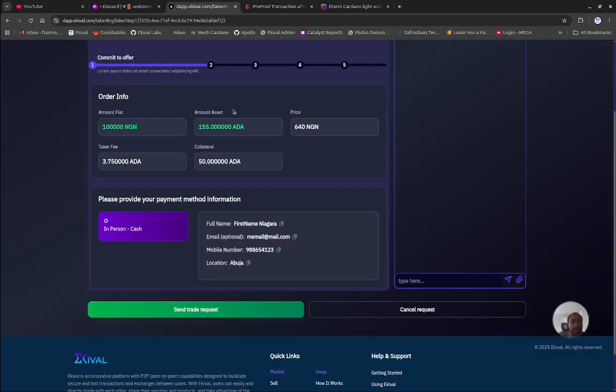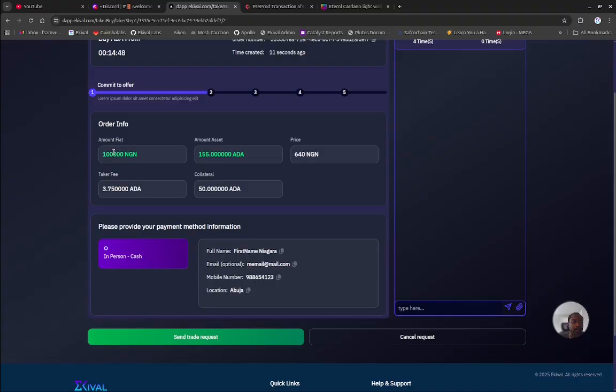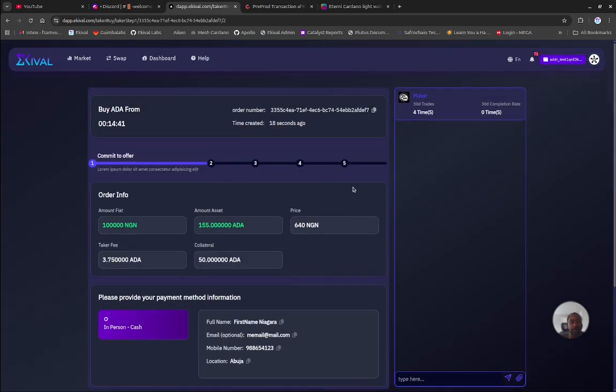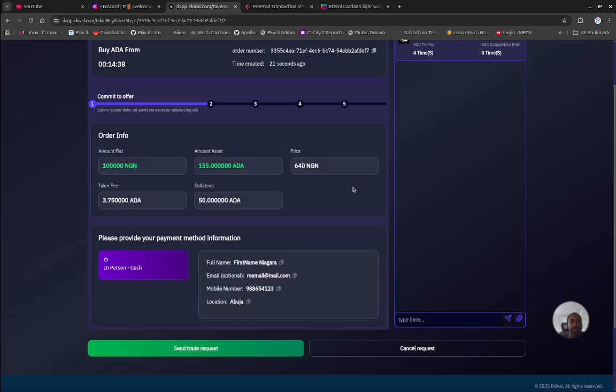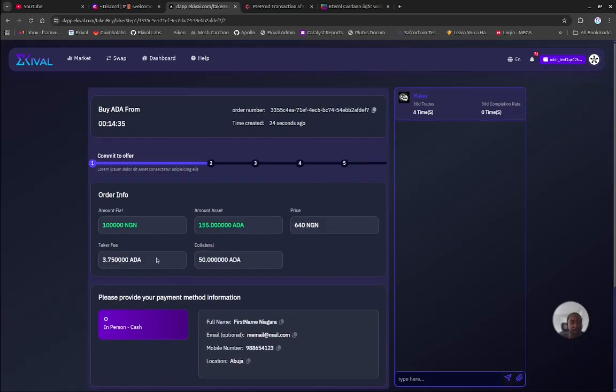So in this case, I'm going to block. I'm going to offer an amount of 100,000 Naira to get 155 ADA, which is the minimum amount of transaction the seller had posted. So we will be receiving 155 ADA at the price of 640 Naira, a taker fee, which in this case I'll be paying, and then a collateral. Again, this collateral is basically for us to make sure that people have funds to be able to proceed with the transactions.